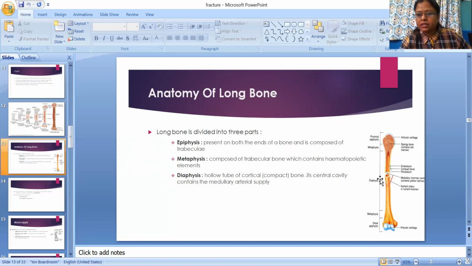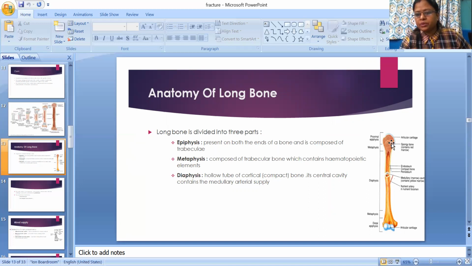And you can see here the metaphysis, composed of trabecular bone which contains hemopoietic elements. So the metaphysis is here to here.